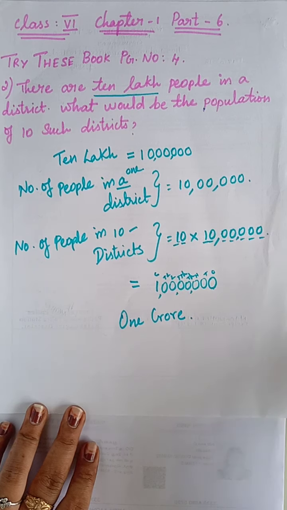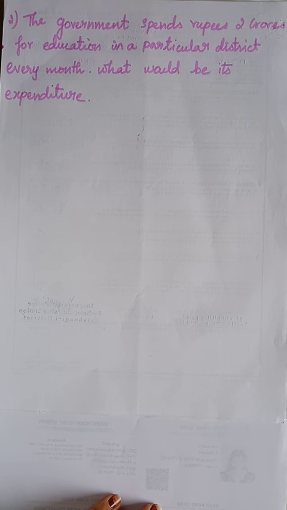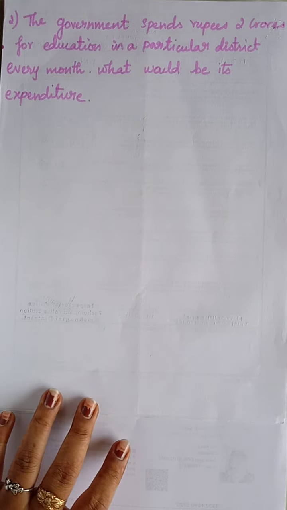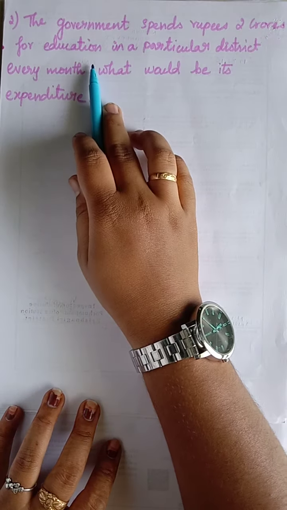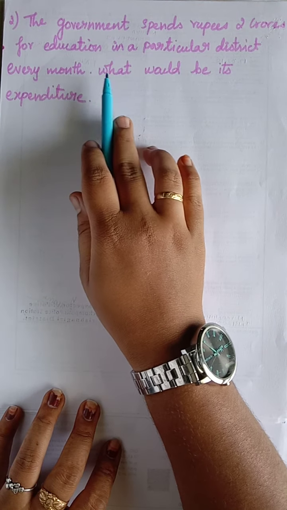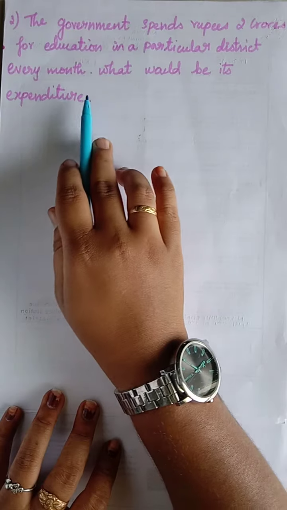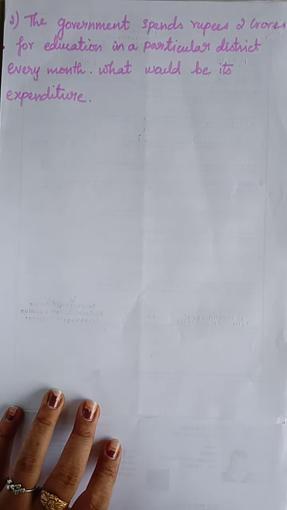Can you understand? If you understand the question only, then you will be able to give the answer properly. The second question is, the government spends rupees 2 crores for education in a particular district every month. What could be its expenditure?